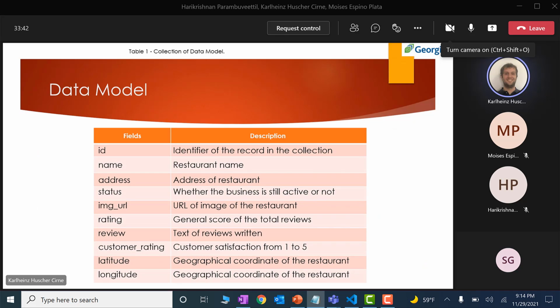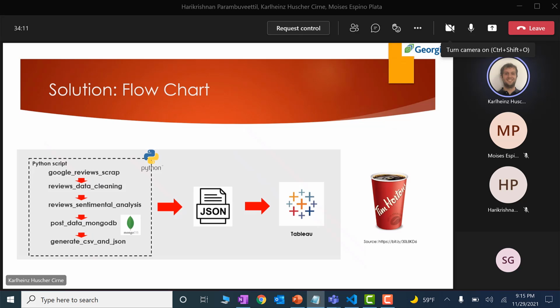Talking about the data model that we use for this project, we have our identifier, our ID, we have the name of the restaurant, the address where it is located, the status of the business, if it's active, open or not, the image URL, we have the rating of the business, the review, that is a text that users write, we have the customer rating, and we have the geographical coordinates of the place. And now Moises is going to talk a little bit about the flowchart and the code.